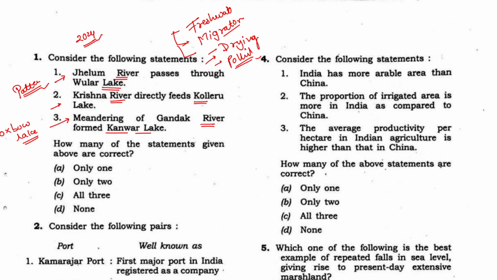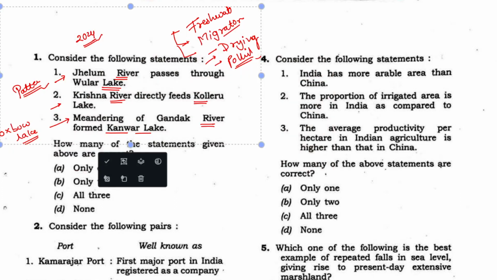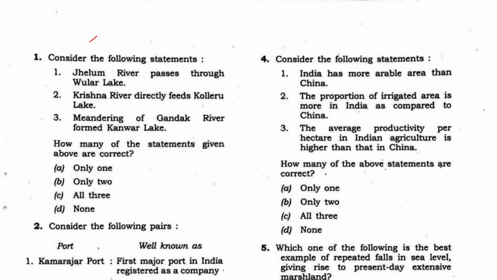This is why we can have a pattern for our next paper: if we are supposed to read the topic of the lakes of India, then what to read? We should focus first of all on the climate change issue, that means the drying of the lakes. A report came in May 2023 in Down to Earth, and it told that over 30 major lakes of India are facing the issue of drying.